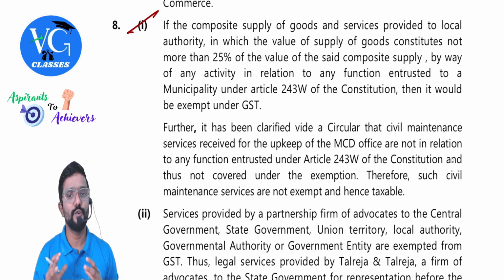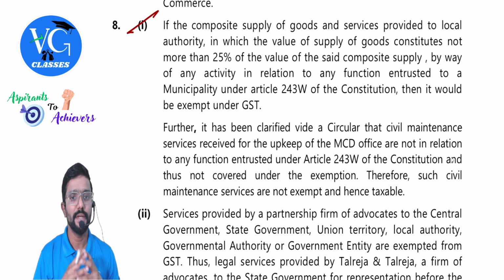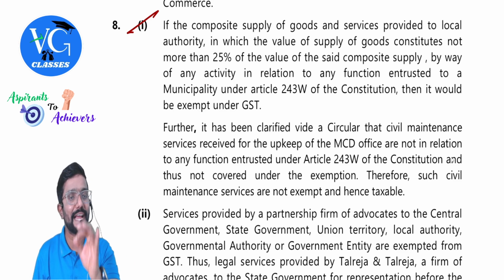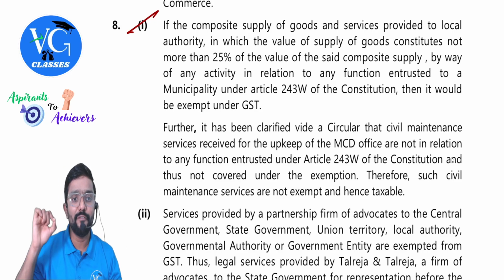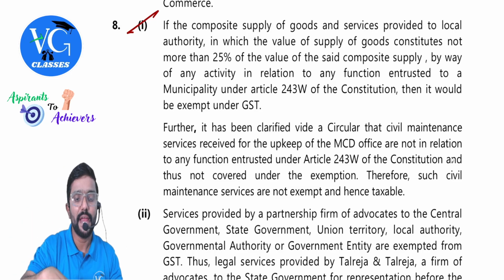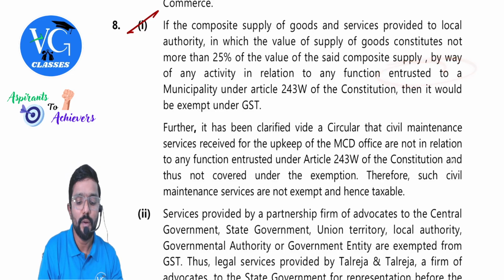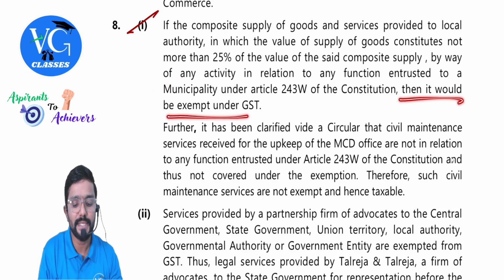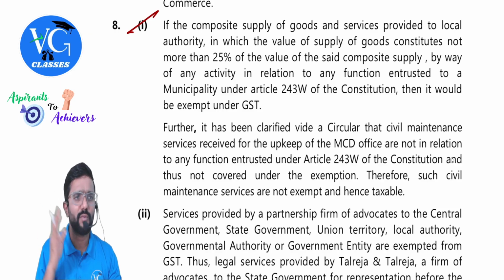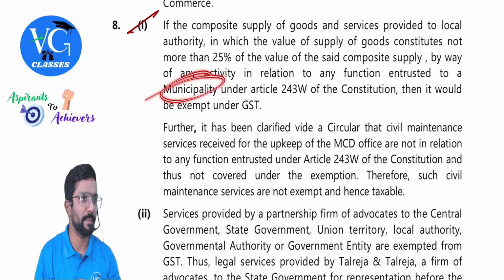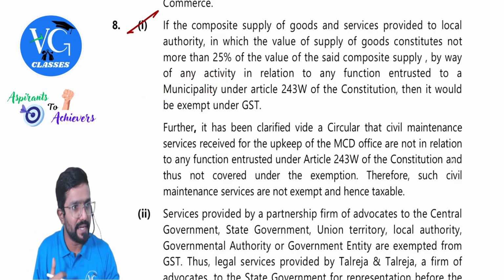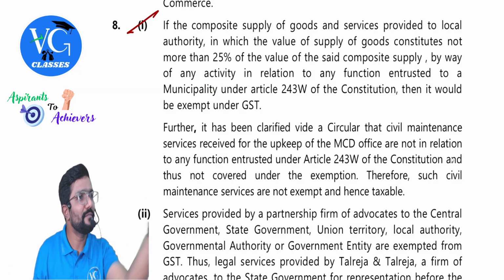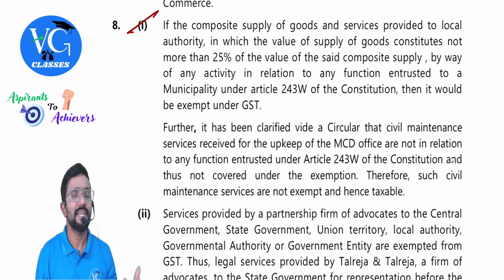If the composite supply of goods and services is provided to a local authority in which the value of supply of goods constitutes not more than 25% of the value of the said composite supply, by way of any activity in relation to any function entrusted to a municipality under Article 243W of the Constitution, then it would be exempt under GST. So here, whatever MCD is, it will fall under municipality. Now, whatever services they are getting, is it for the general public or for office maintenance purpose? Office maintenance purpose. Is it exempt, sir?